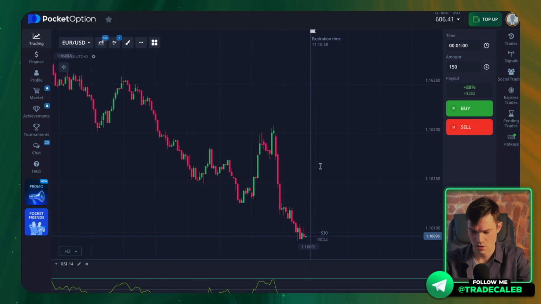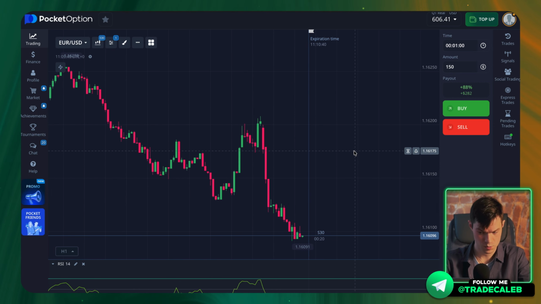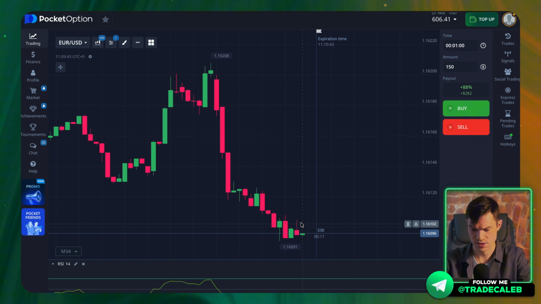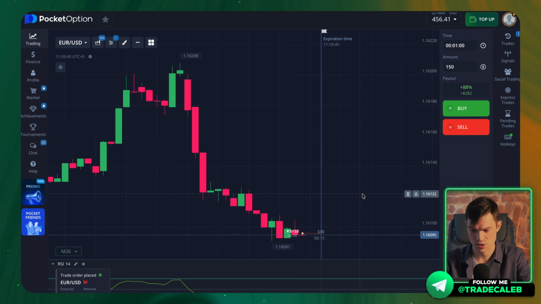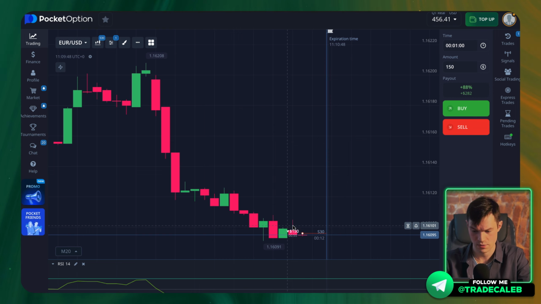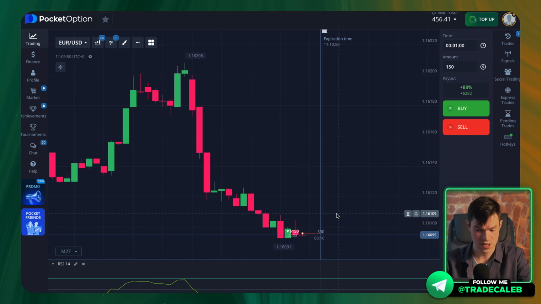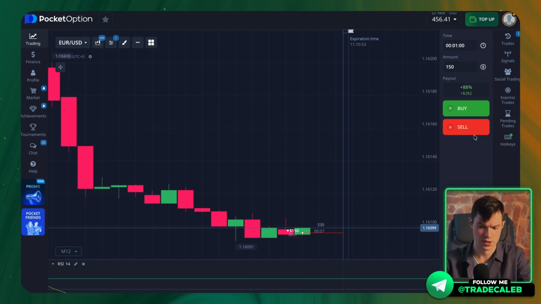Well, selling is a clear option. I see that the Japanese candlestick has formed here, which also indicates a continuation of the downward movement. So right now, I'm opening a trade for a downside.